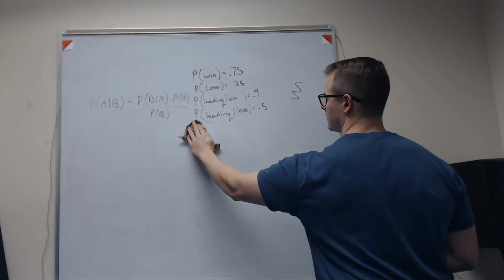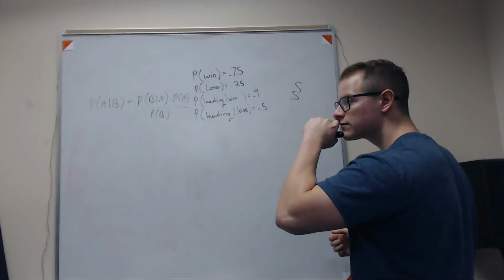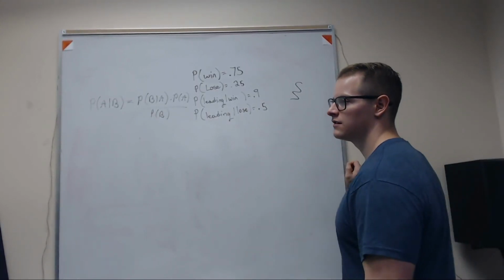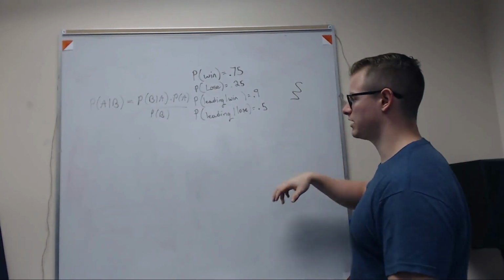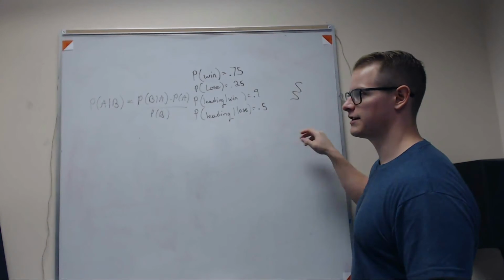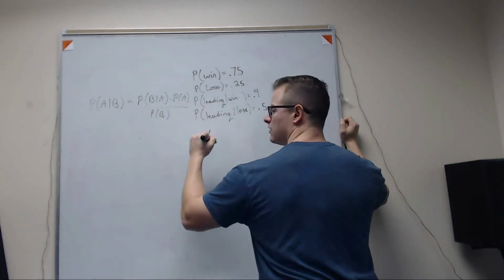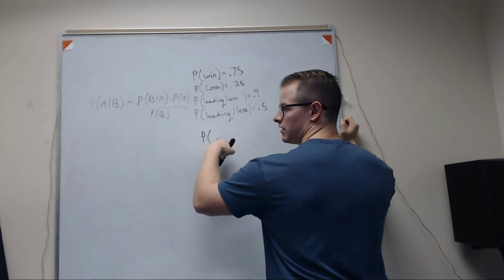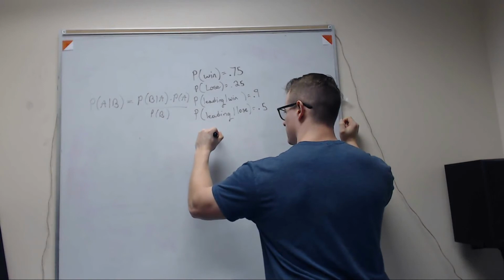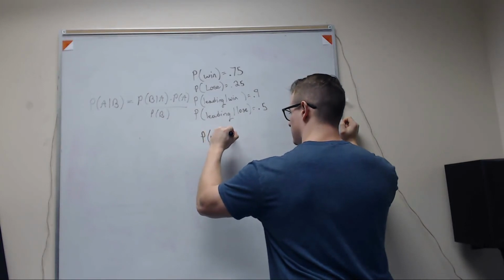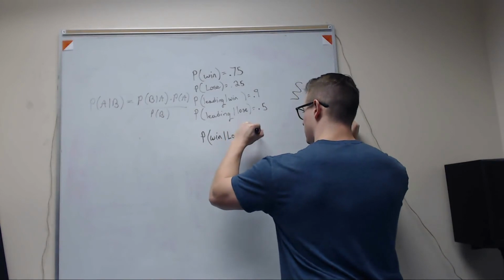Alright, so what was the other question? A team is losing at halftime. Is it more likely they lose the game? Can we jump right into where we were on the last one? Okay, the team is losing at half, so that one's going to be the probability of win given losing. So we want to find that: is it more likely they win or lose the game?